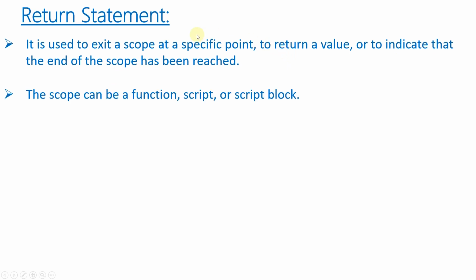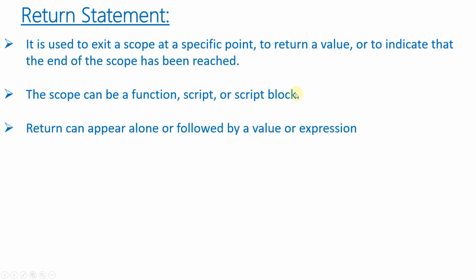So here it is saying that it is used to exit a scope. What is a scope? A scope can be a function, or a script, or any script block. As I said earlier, if we just want to come out of any scope, then we can use just return. And if we want to return a value, then we can use the value with return. The same thing is being said here.